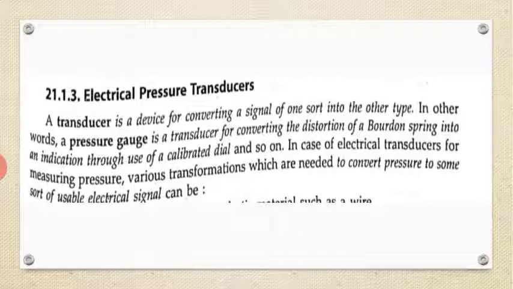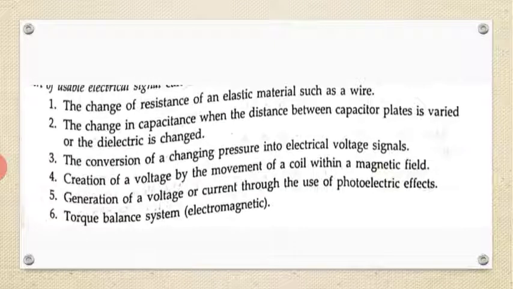The pressure is sensed by the Bourdon spring or bellows. When the pressure is applied, the change is taken into consideration, and the indication is calibrated on a dial. This is the pressure transducer, and this is how they utilize it to sense the pressure.